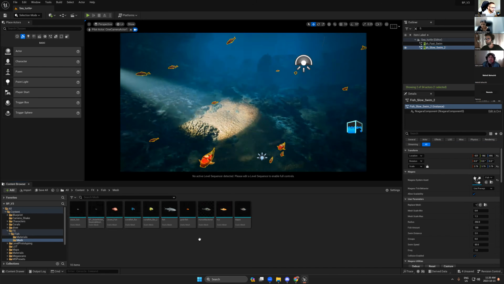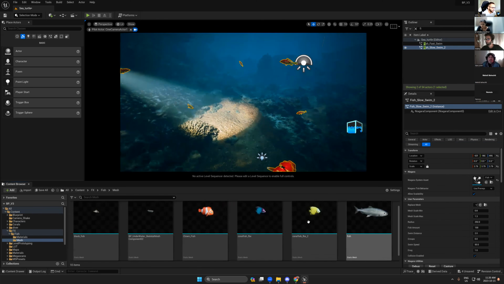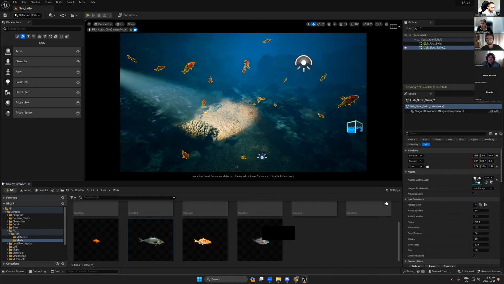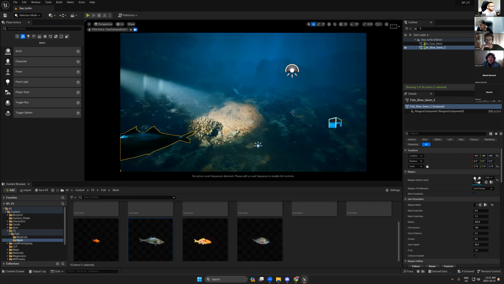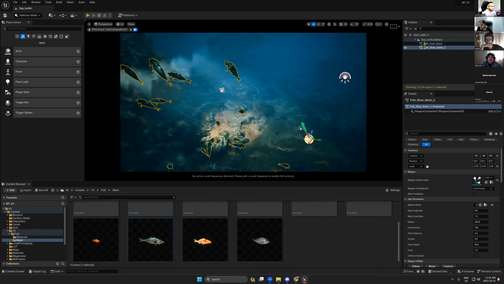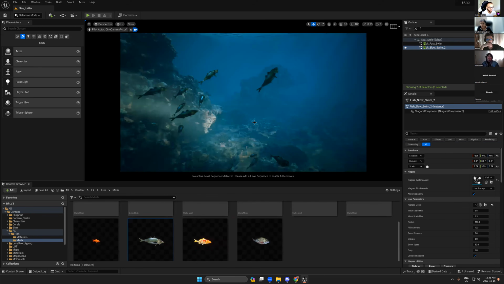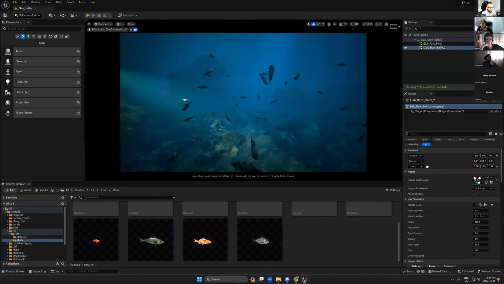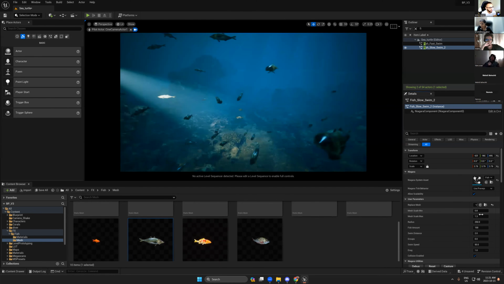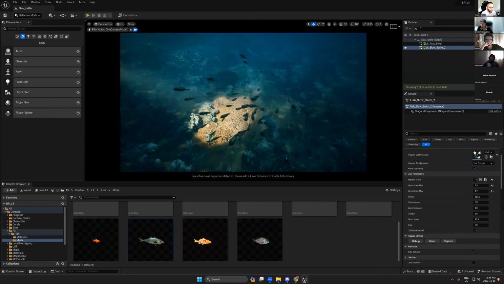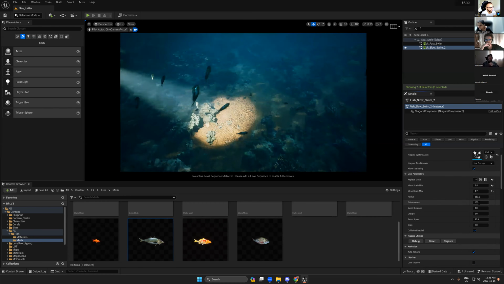So now you can select any type of fish. So now you can find this, and also you have the scale. So let's say the scale is too much, so I can say 0.5.